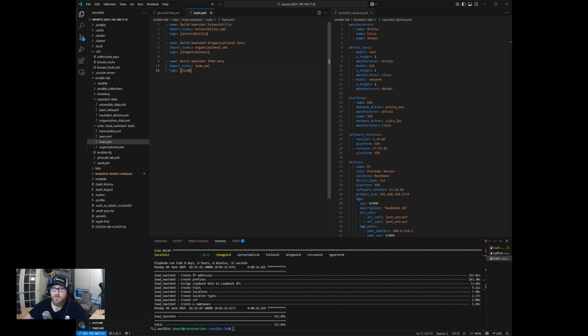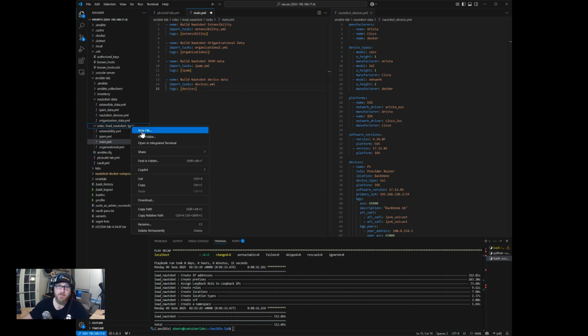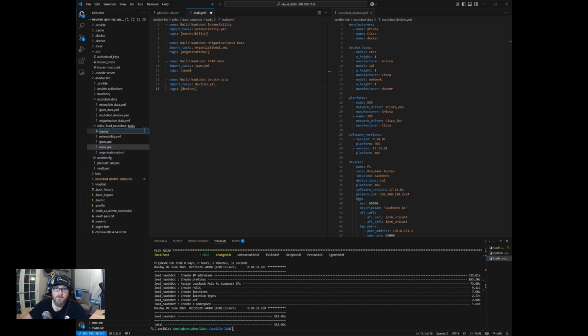Next piece is, of course, now we've got to create a whole bunch of tasks for that. And to do that, we're going to need another import task here. We're going to tag it with devices, and we're going to create another task file called devices.yaml.